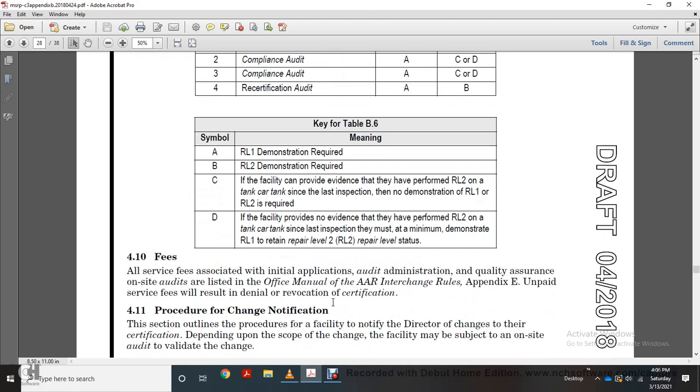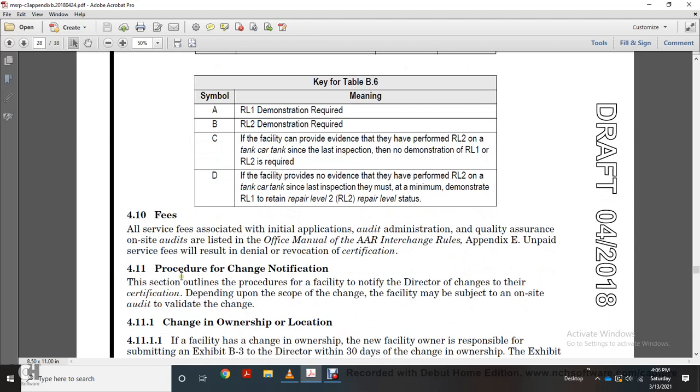410 Fees. All services associated with the initial application audit, administrative, and quality assurance on-site audit are listed in the office manual with the AAR Interchange Rules Appendix E. Unpaid service fees will result in denial or revocation of certification. Procedure on changes is outlined in the next section.